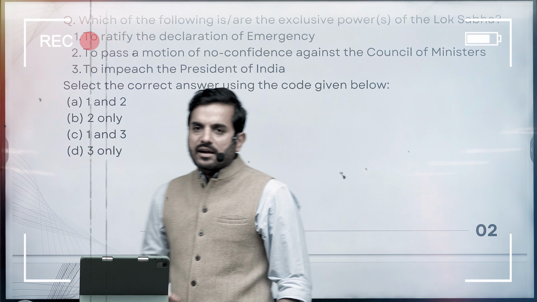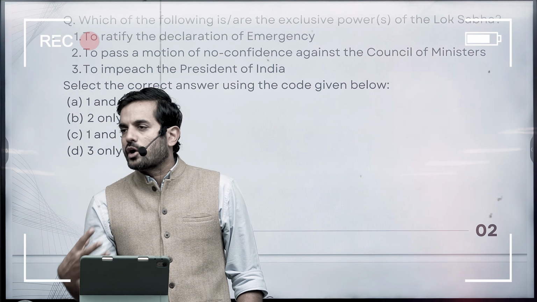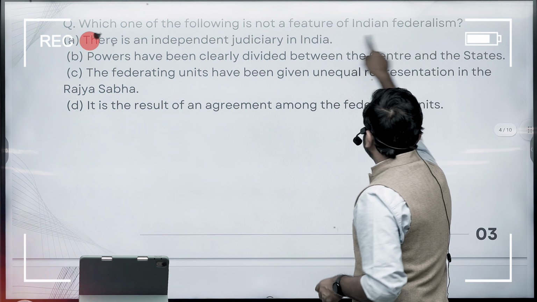So we know that there are certain exclusive powers that are enjoyed by Lok Sabha, there are certain exclusive powers that are enjoyed by Rajya Sabha in India. Which of the following is not a feature of Indian federalism?